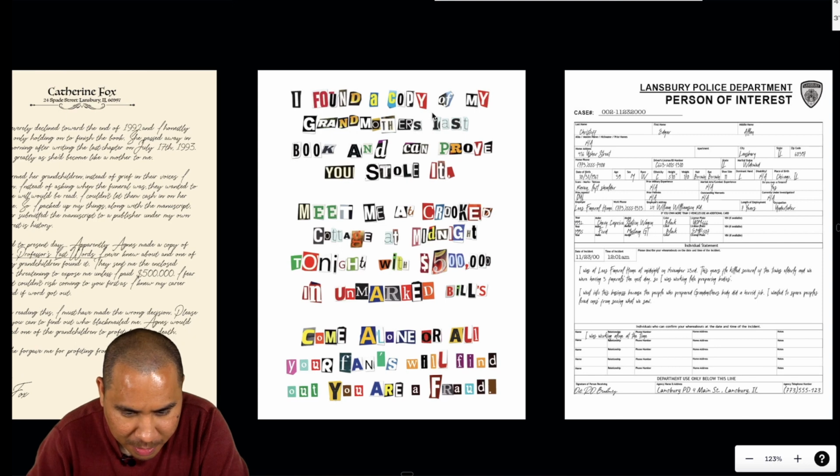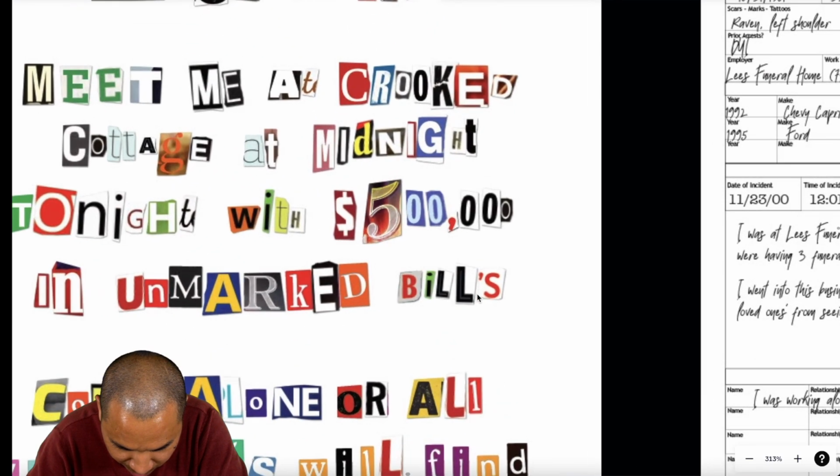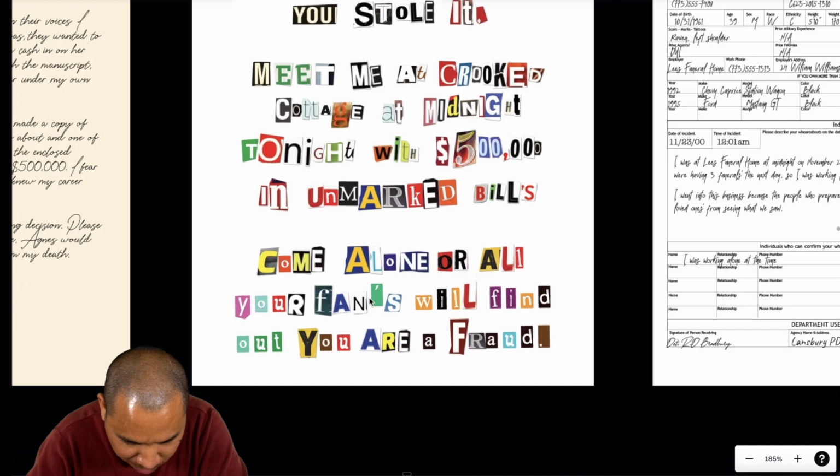I found a copy of my grandmother's last book and can prove you stole it. Meet me at Crooked Cottage at midnight tonight. With $500,000 in unmarked bills. Oh, I mean, they didn't have to include that either. Come alone or all your fans.